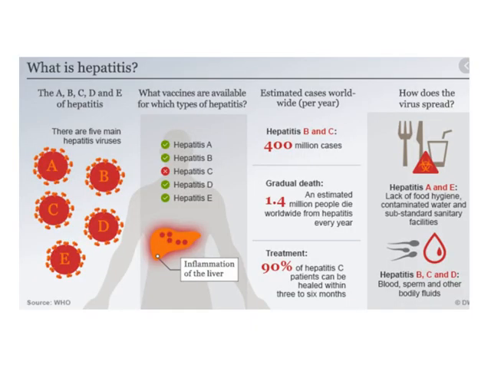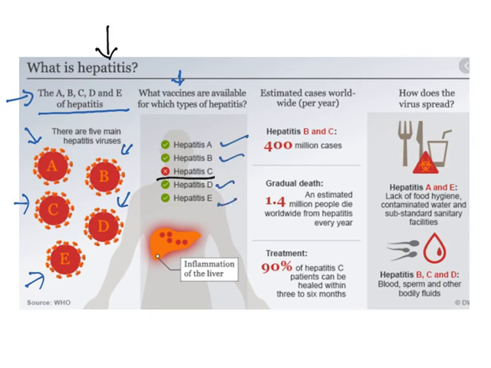Moving further, inflammation of the liver is known as hepatitis. Viral hepatitis can be caused by 5 types, A, B, C, D, E. There are 5 major types of viruses, A, B, C, D, E. Now, vaccines: you have vaccines for hepatitis A, B, D, E, but we don't have a vaccine for hepatitis C, because it is what is called a pleomorphic virus. There are a lot of variants, so it is not possible to get a proper vaccine for this virus.